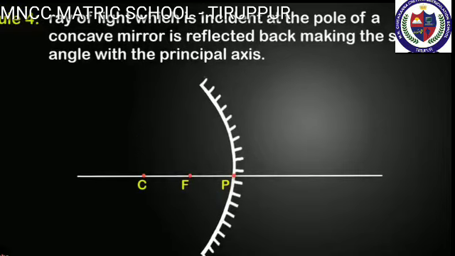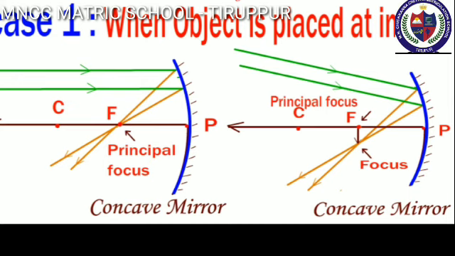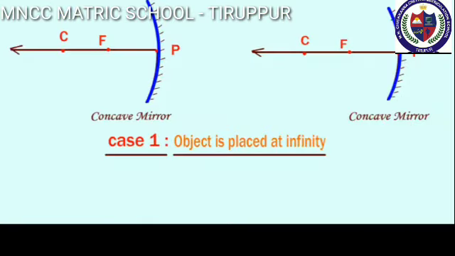Next, let's learn about rule number 4. A ray incident at the pole of the mirror gets reflected along a path such that the angle of incidence is equal to the angle of reflection. Students, these 4 rules are very important, so read it well.